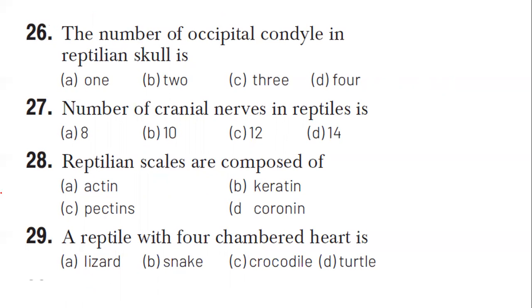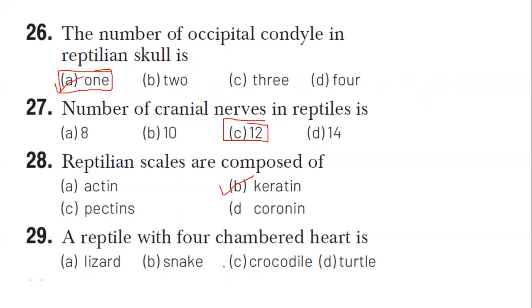26th question, the number of occipital condyles in a reptilian skull, you can mark it as 1. Number of cranial nerves in the reptiles, you can mark out the answer as 12. Reptilian scales are composed of keratin. This was a direct question.